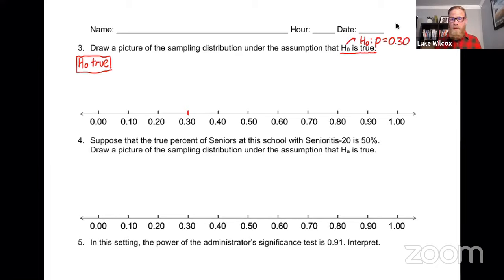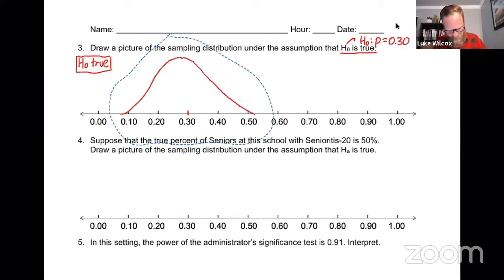And we have this normal condition that we can check, which would check the expected number of successes and failures, both of which would be greater than or equal to 10, which is telling me that I'm going to have a relatively normal distribution here. So I'm going to do my best to draw in a normal distribution. And I want to make sure that it's centered at 0.30.